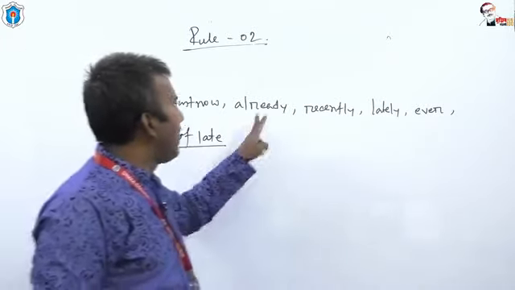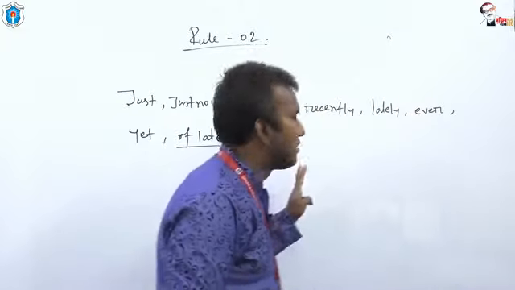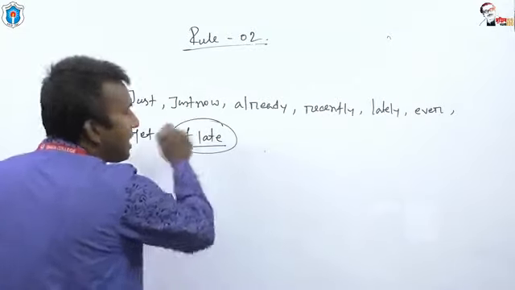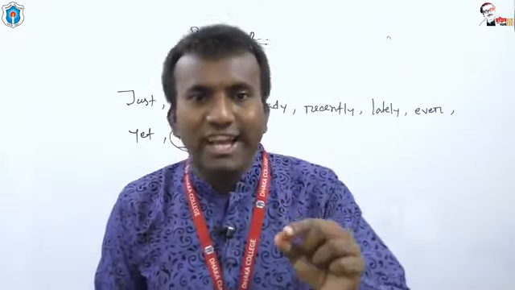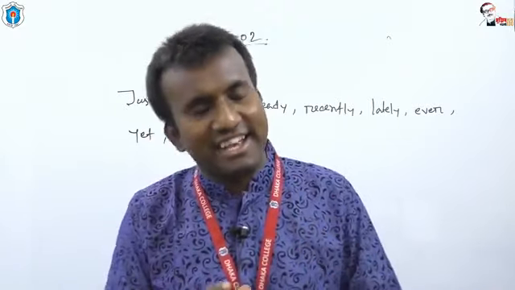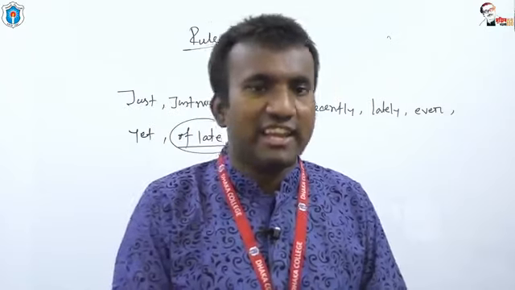Just now, already, recently, lately, yet, ever. Of late is a phrase, and of late has the same meaning as lately or recently.